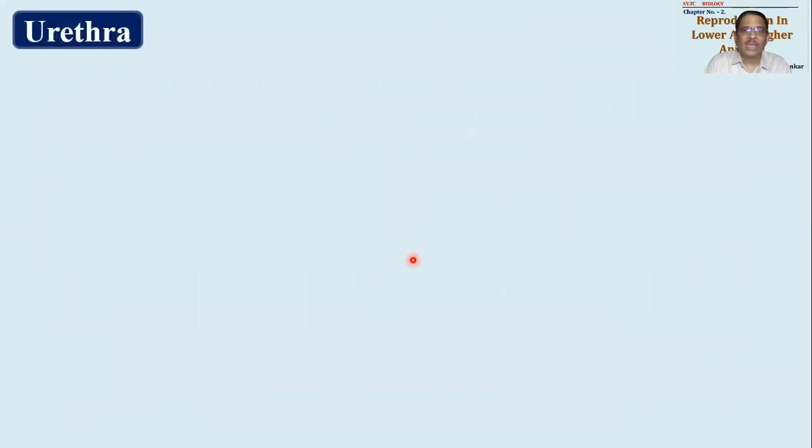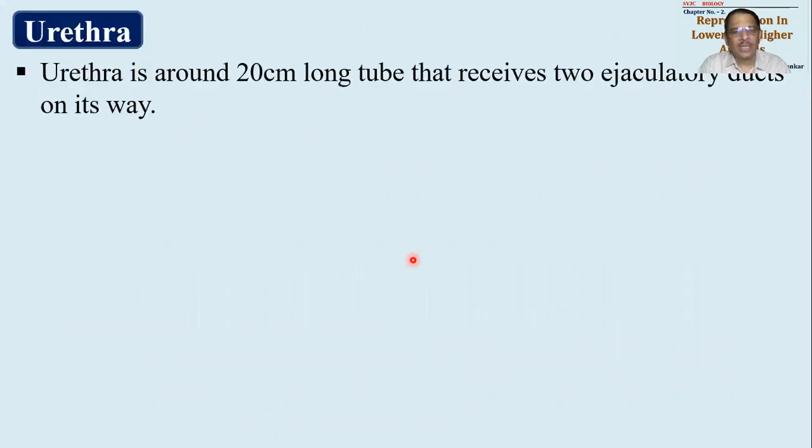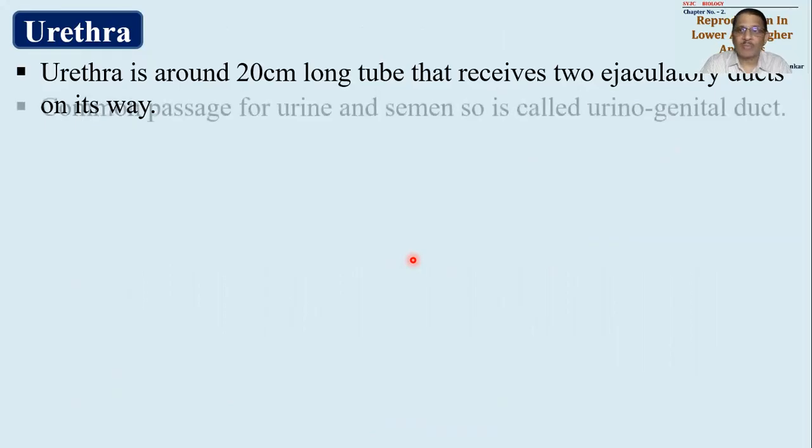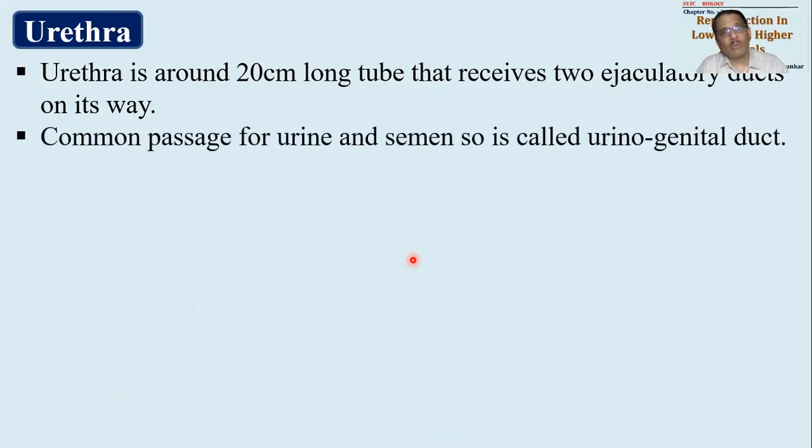Urethra we have studied. It is a duct that is arising from posterior most end of urinary bladder, around 20 centimeters in length in case of male, that passes through penis. Okay, now this is a common passage for urine and semen. Urine will be made to pass through it frequently, and semen will be made to pass through it occasionally.